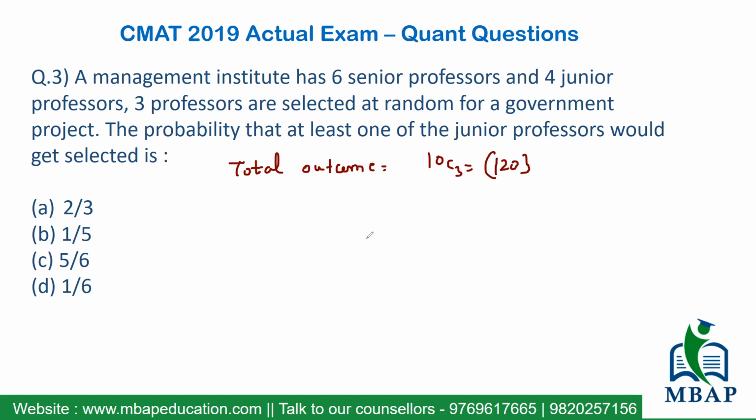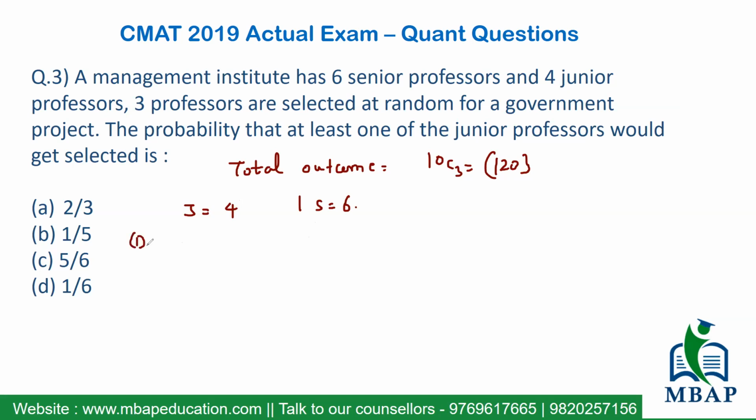Now you have to take all the cases where you select at least 1 junior professor. We have 4 junior professors and 6 senior professors. Clear?